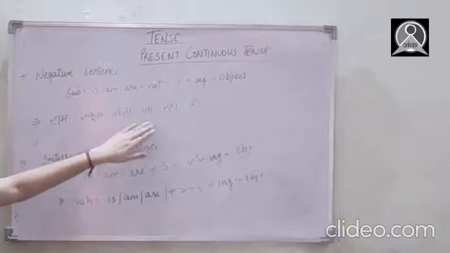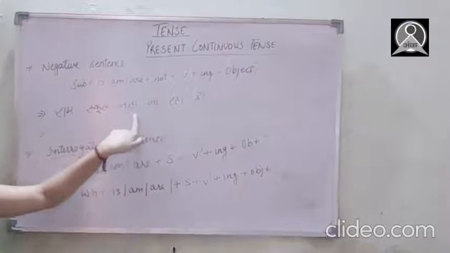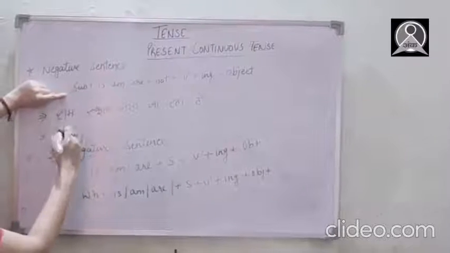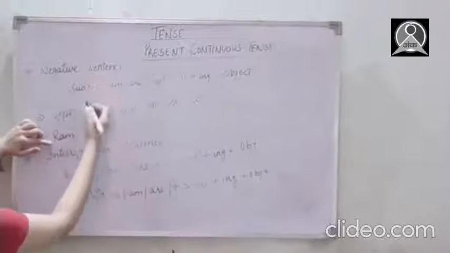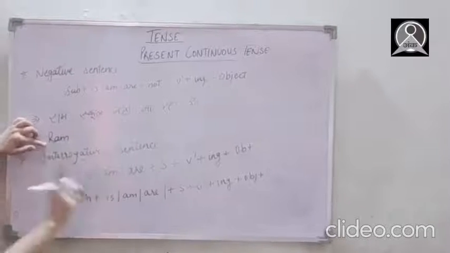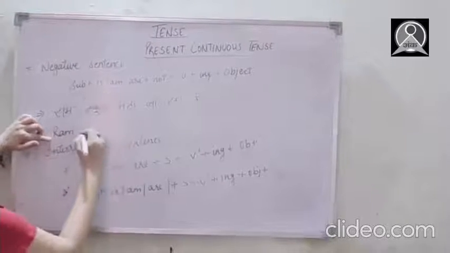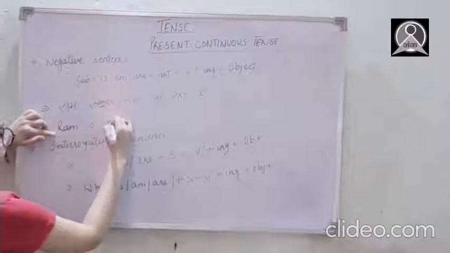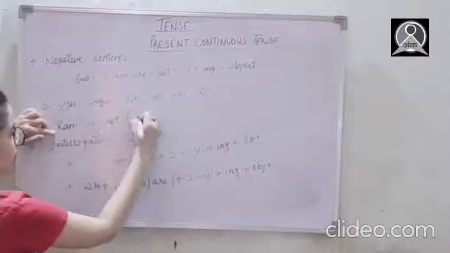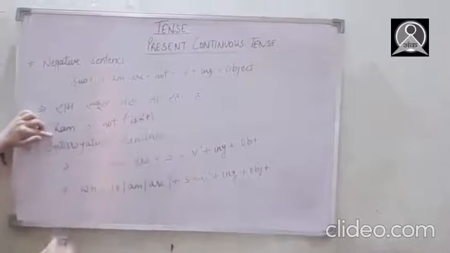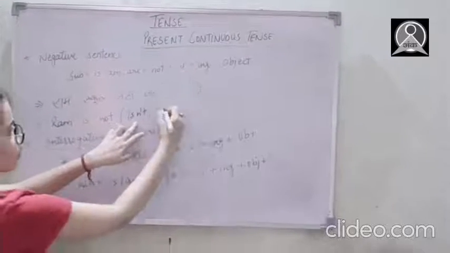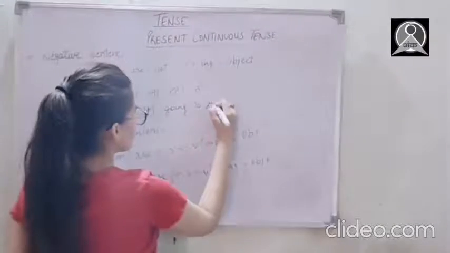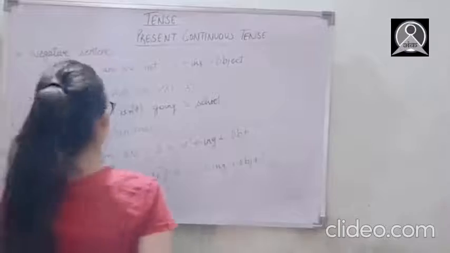Ram school nahi ja raha hai. Okay, this is carrying nahi, so because of which this is negative sentence. Okay, so we are going to put the subject first, Ram. So after Ram, the subject we are going to put the helping verb. Okay, so Ram is the name of any person because of which we are going to use is. Okay, so Ram is, then not. Okay, nahi. Ram is not, or we can say Ram isn't. This is the contracted form of is not. Okay, then the verb's first form, go plus ing, going. Then the object part, to school. I hope I'm clear here.